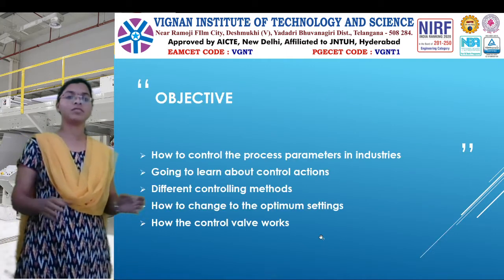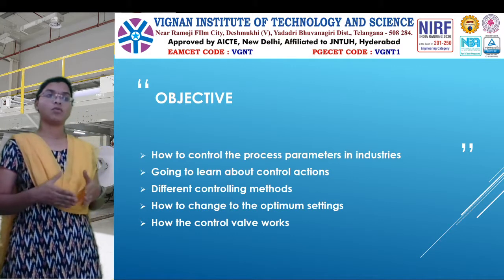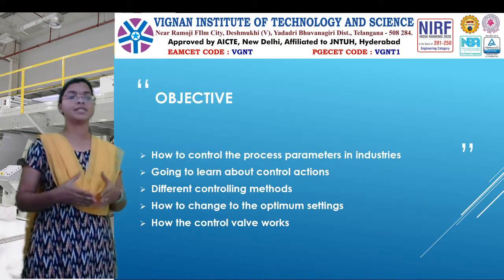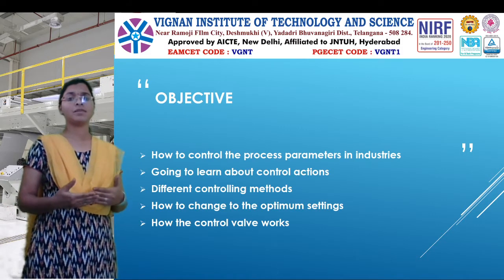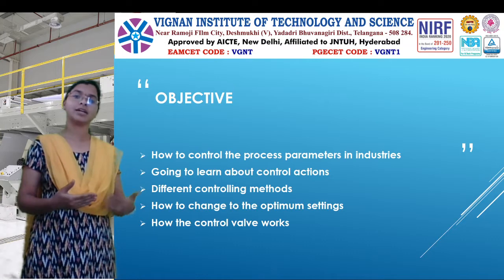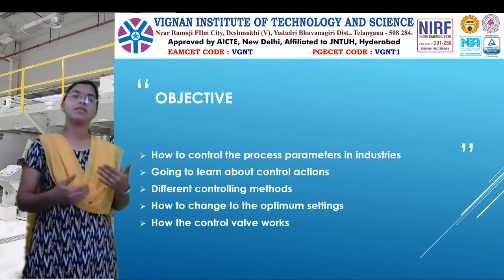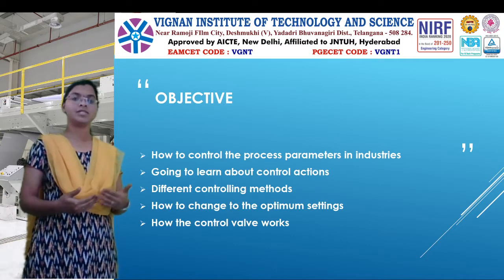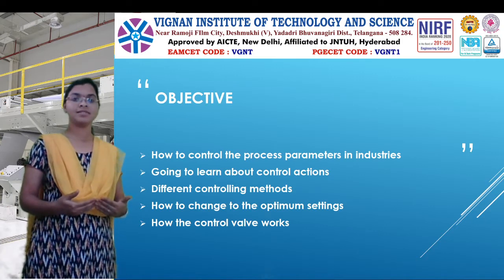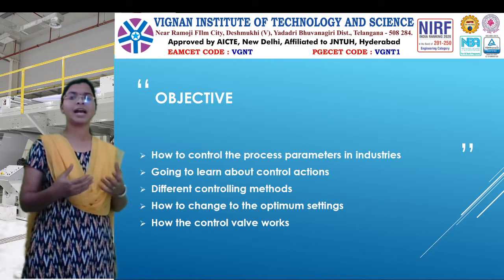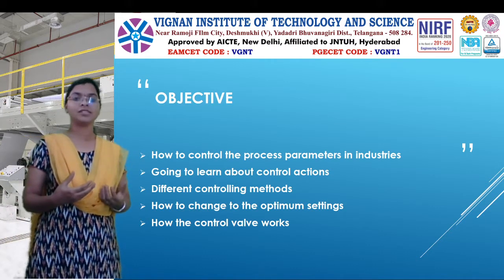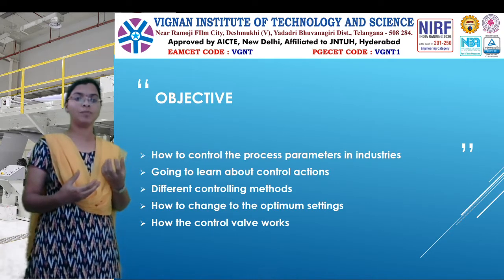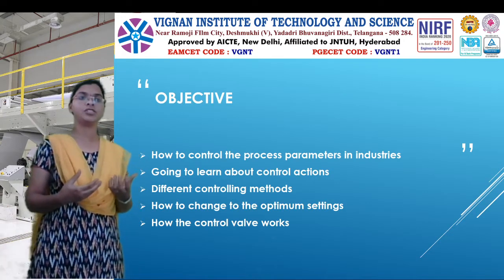So, the main objective of this subject is how to control the process parameters in industries. In daily life, we are going to see the different parameters and how they are controlled in industries. What techniques are we going to use to control such parameters, what optimum settings are we going to use, how to get the different control actions, what are the different control methods, and how to change those optimum settings.